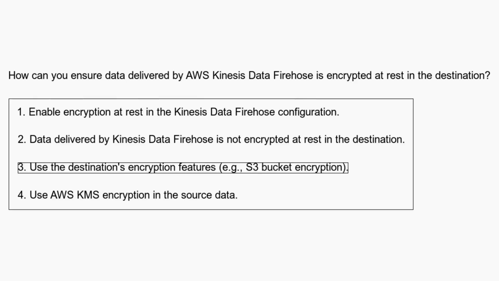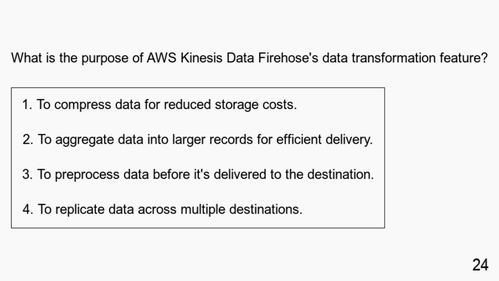To ensure data delivered by AWS Kinesis Data Firehose is encrypted at rest in the destination, you should use the encryption features of the destination, such as S3 bucket encryption. What is the purpose of AWS Kinesis Data Firehose's data transformation feature? To compress data for reduced storage costs. To aggregate data into larger records for efficient delivery. To pre-process data before it's delivered to the destination. To replicate data across multiple destinations.